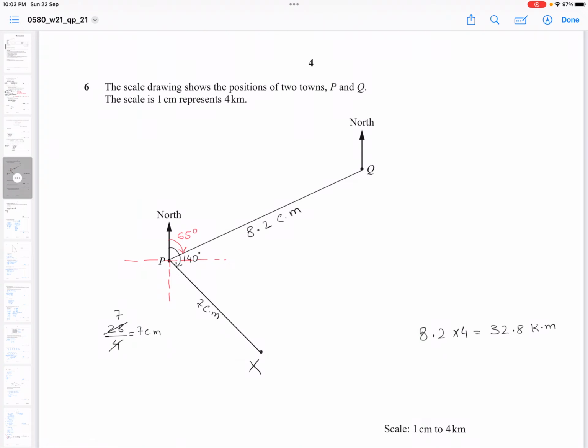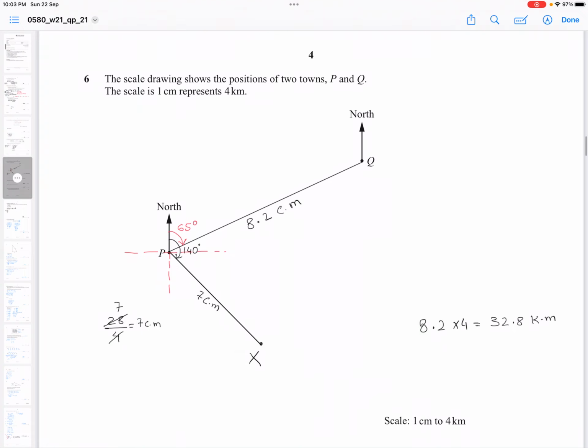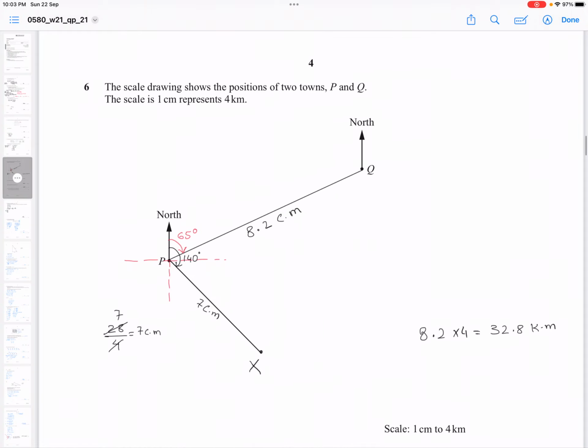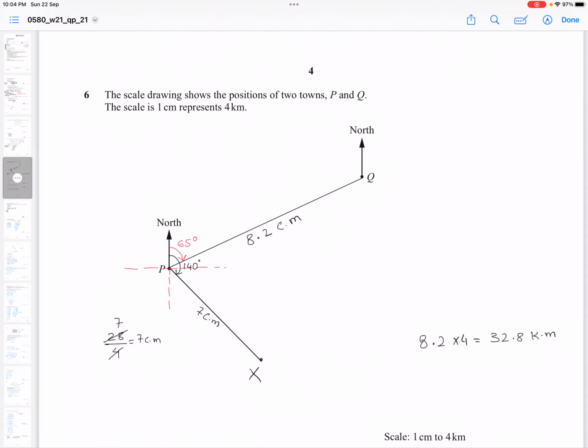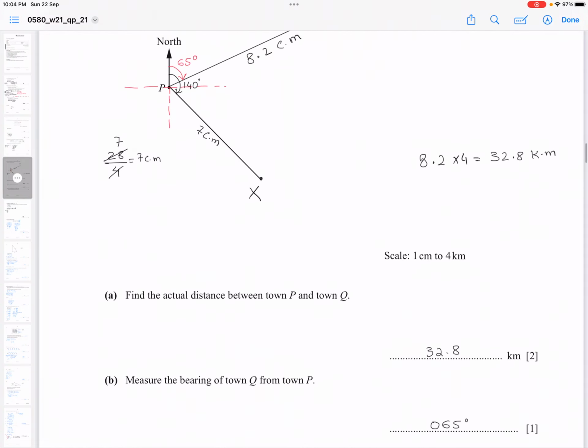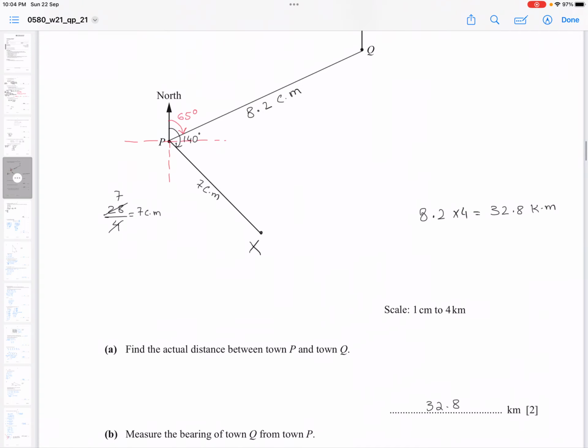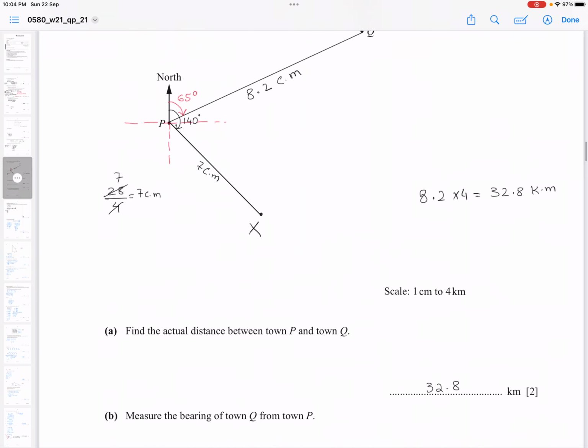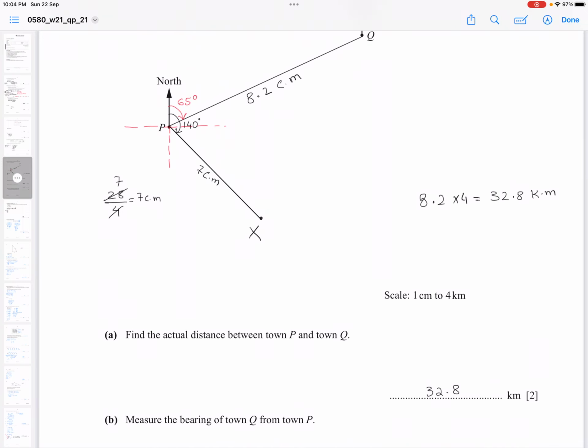So you have to measure PQ, and that would be in centimeter. So 1 centimeter represents 4 kilometers. So you multiply that. Suppose I got the result 8.2 centimeters, so I will multiply 8.2 by 4 and I get 32.8 kilometers, the actual distance.